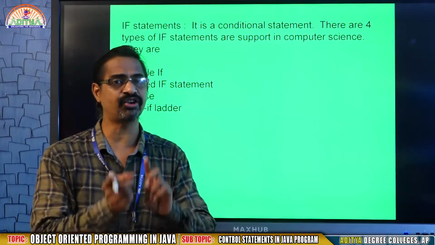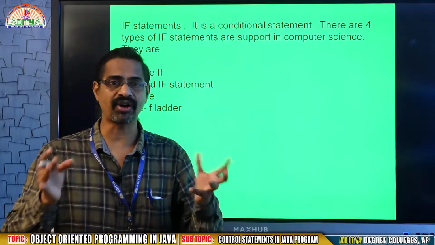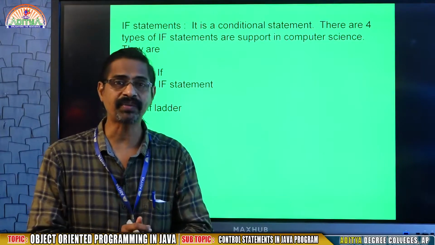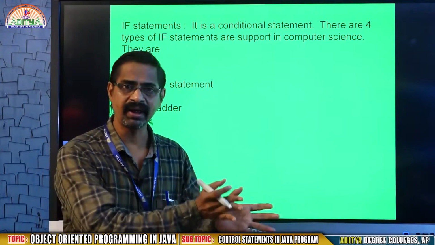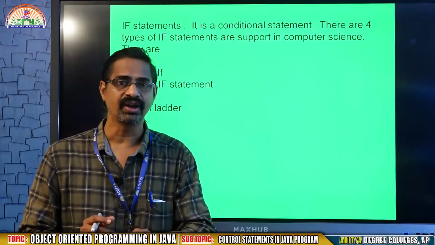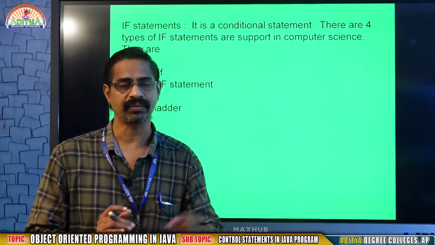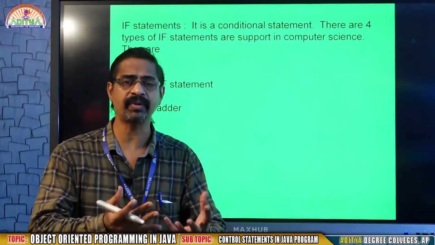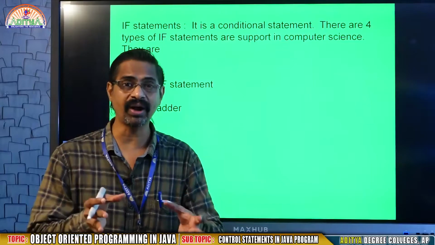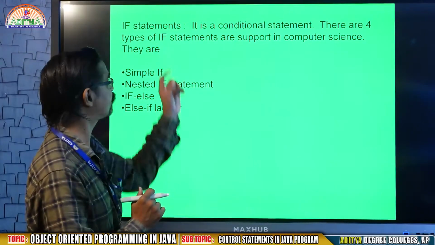If a number is divisible by 2, then it is even, otherwise it is odd. Such type of context. For example, I have a car and a bike. Now I will go to college either by car or bike. The situation is, if it is raining, then I will take the car. In case it is not raining, that means else, I will take my bike. This is the context where we require to choose a selection. That selection is possible with the help of the if statement.